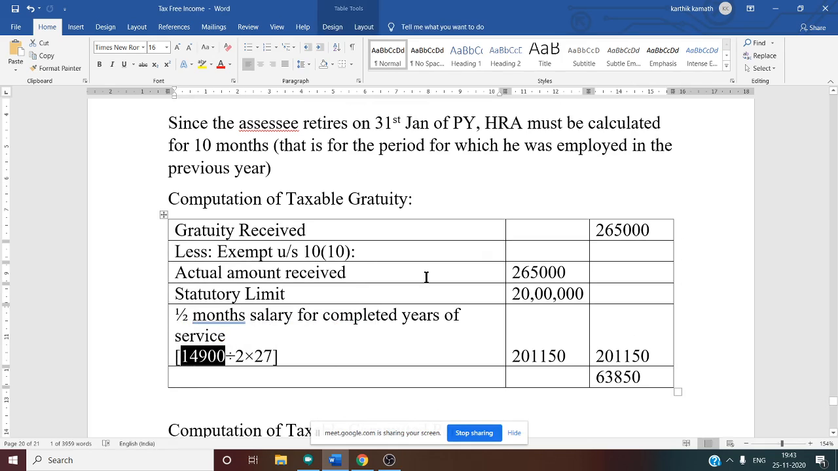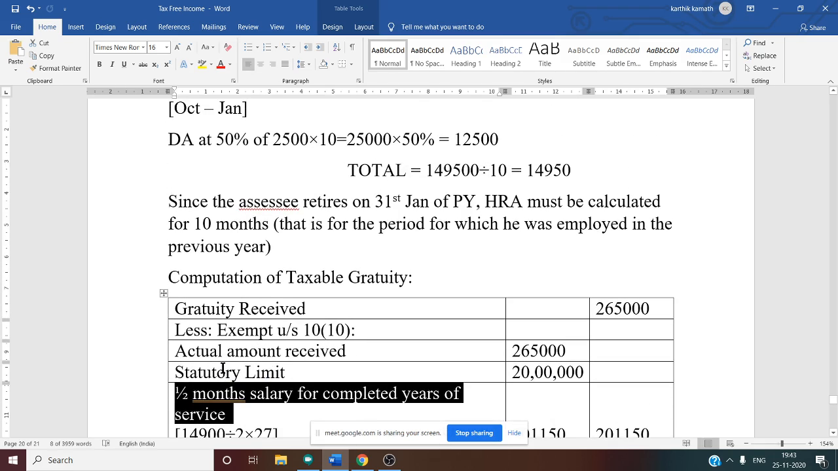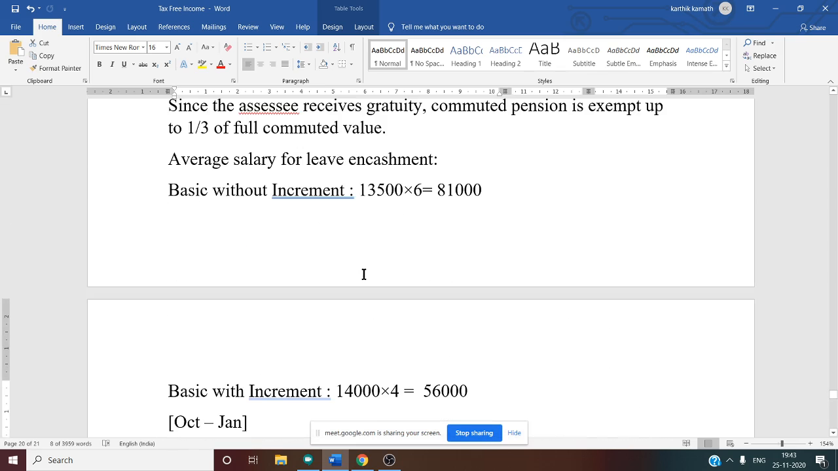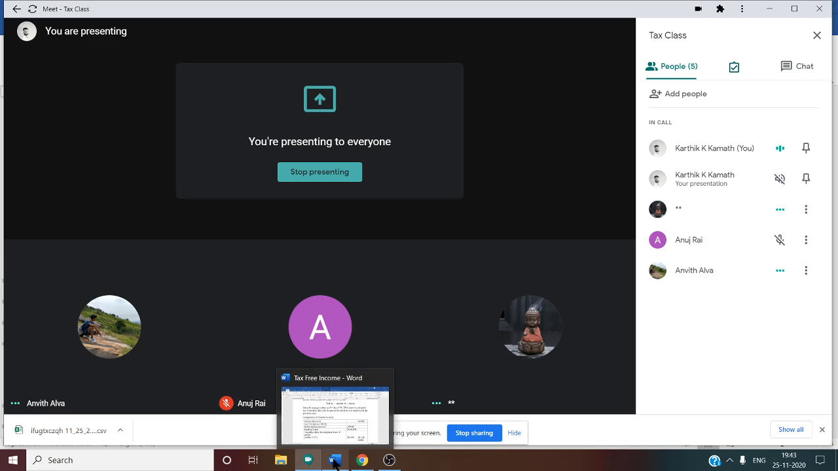But here 14,900 is written. Why 14,900 for half month salary for completed years of service? Yes, because this half month salary is for a not covered employee, so we should not consider last drawn salary. I got confused because I was discussing the rules of a covered employee. If it is a covered employee, then we have to consider last drawn salary. But this is a case of a not covered employee, right?